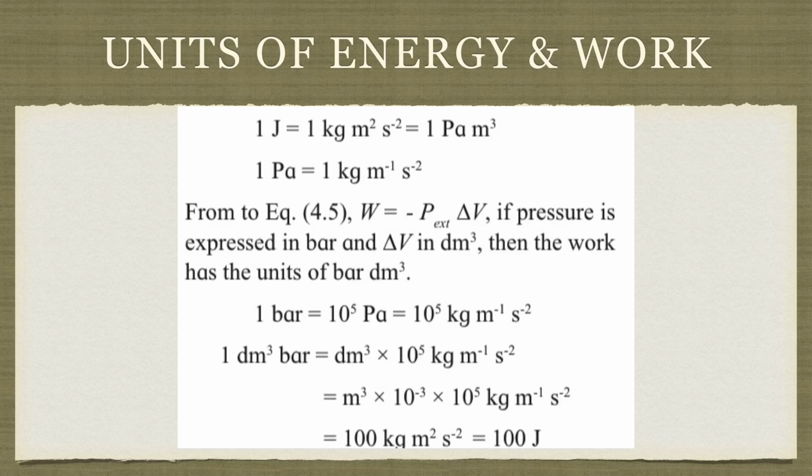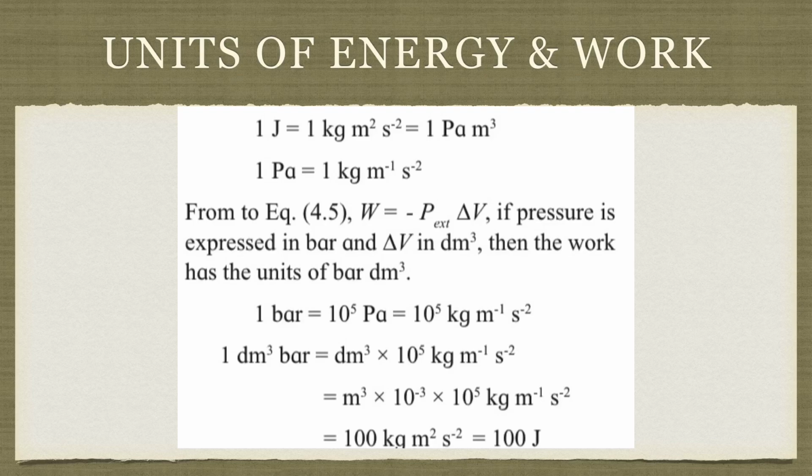Newton is nothing but mass into acceleration. Mass is in kg, acceleration is meter second raised to minus 2. So kg meter square second minus 2, since it is multiplied by displacement. Now this thing is equal to 1 Pascal meter cube.